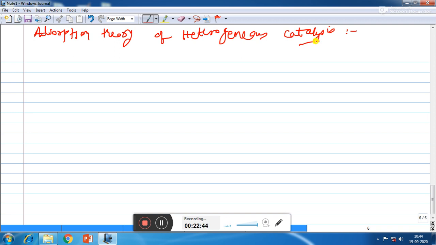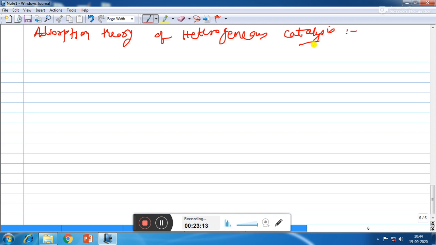The old theory, known as adsorption theory of catalysis, was that the reactants in gaseous phase or in solutions are adsorbed on the surface of solid catalyst. The increase in the concentration of reactants on the surface increases the rate of reaction.